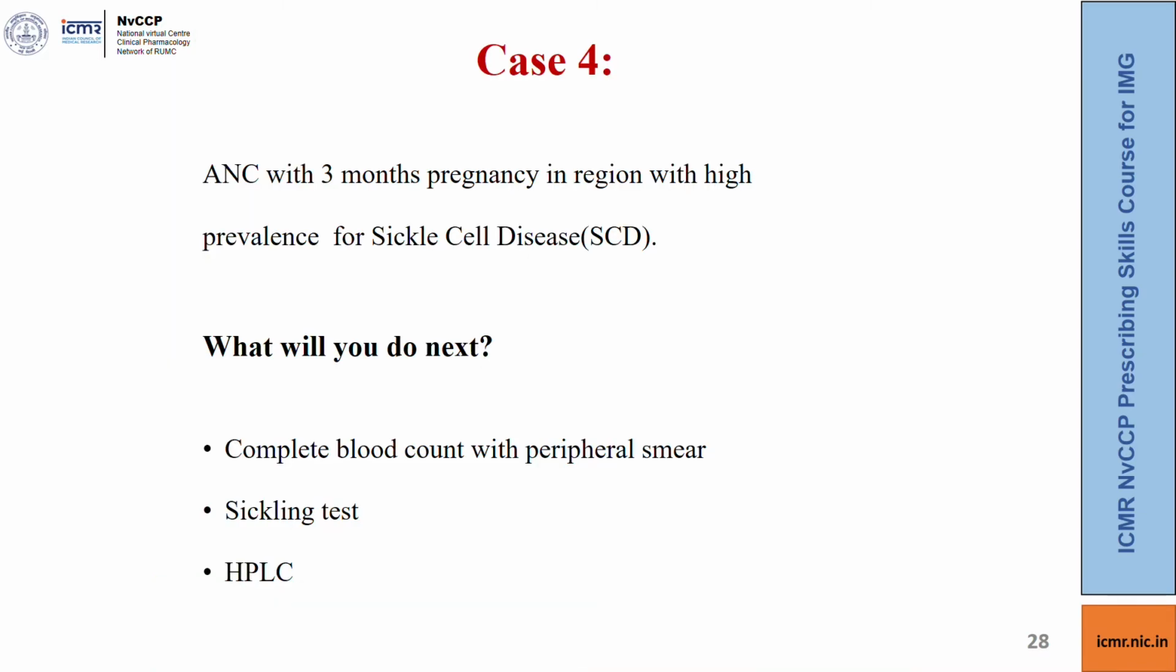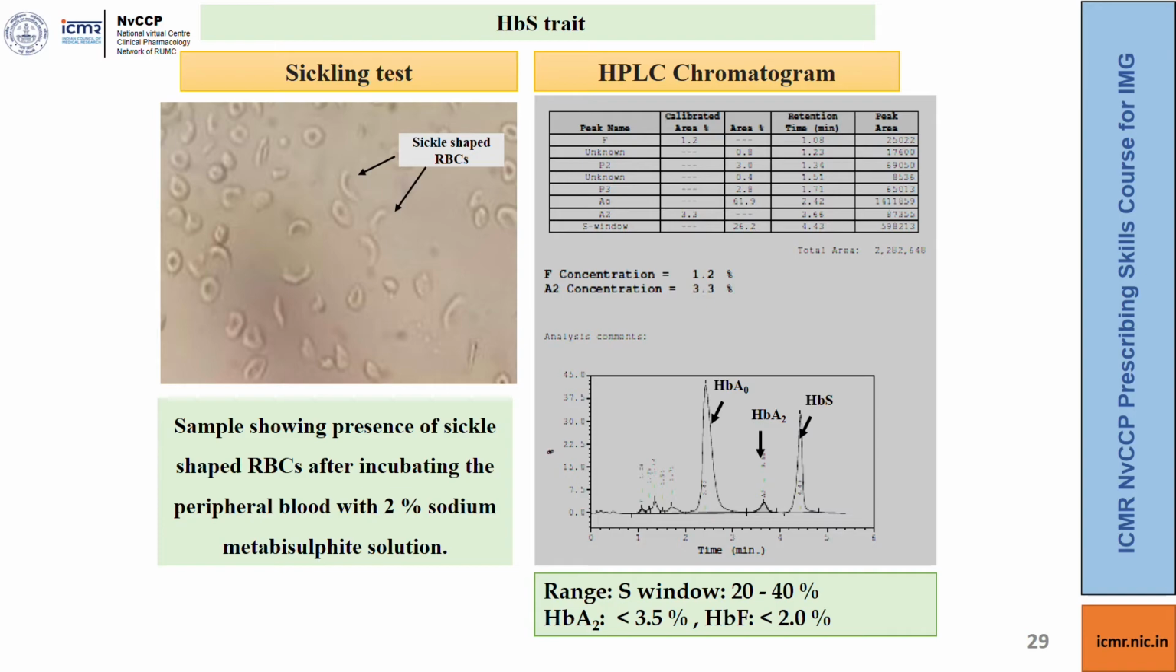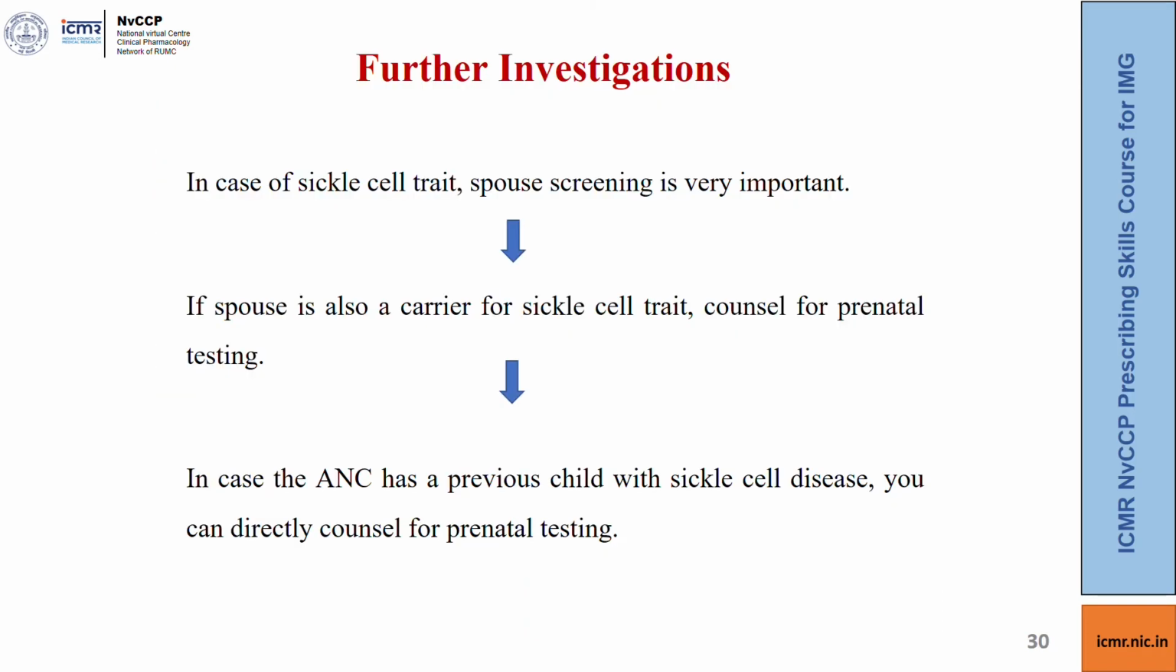Our case 4 is another ANC with 3 months pregnancy in a region with high prevalence of sickle cell disease. Again, we will do a complete blood count with peripheral smear, sickling test and HPLC. The peripheral smear of our patient shows sickle-shaped RBCs after incubating with 2% sodium metabisulfite solution. The HPLC chromatogram on the right side shows an S window of 20 to 40%, HbA2 concentration of 3.3% and an F concentration of less than 2%. So this is typical of a case of HbS trait.